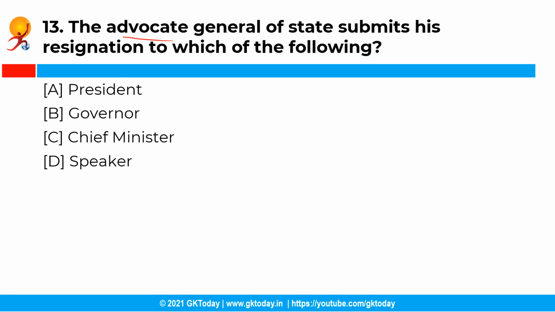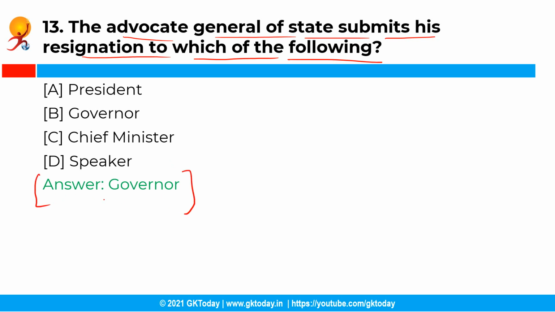The Advocate General of the state submits his resignation to which of the following? So you have the following options, and the correct answer is option B, that is Governor. See, the Advocate General of the state may quit his office by submitting his resignation to the Governor of the state. Conventionally, he resigns when the government resigns or is replaced, as he is appointed on its advice. Moving ahead with the next question.